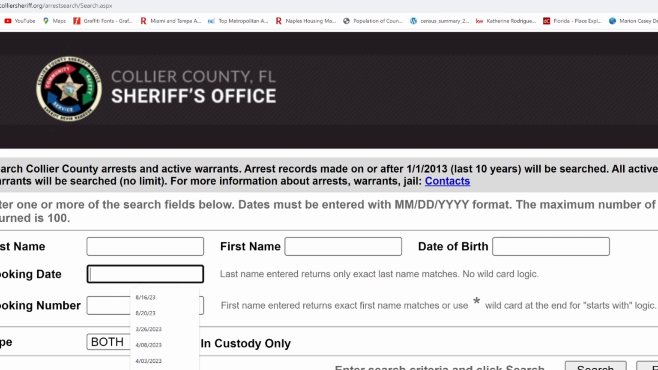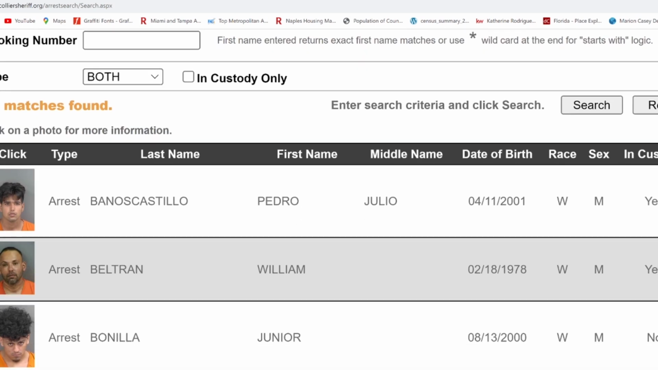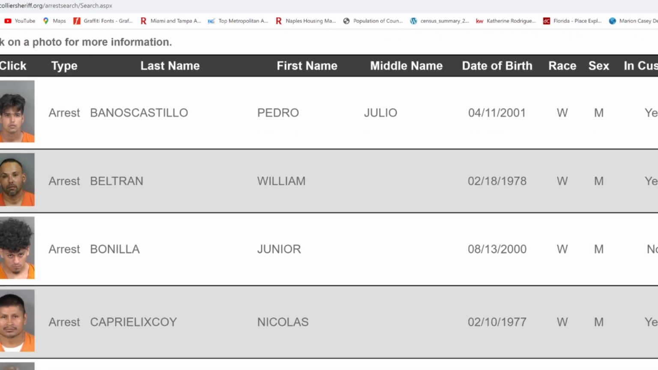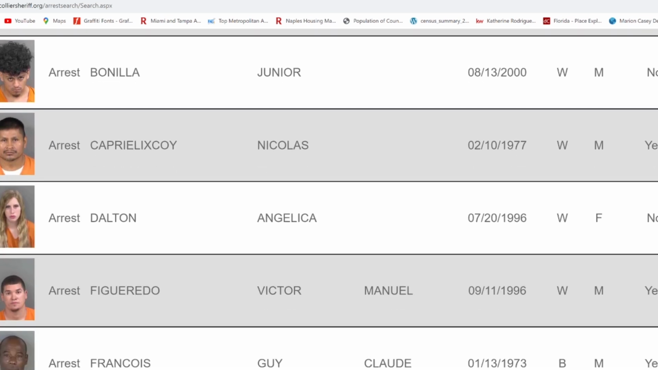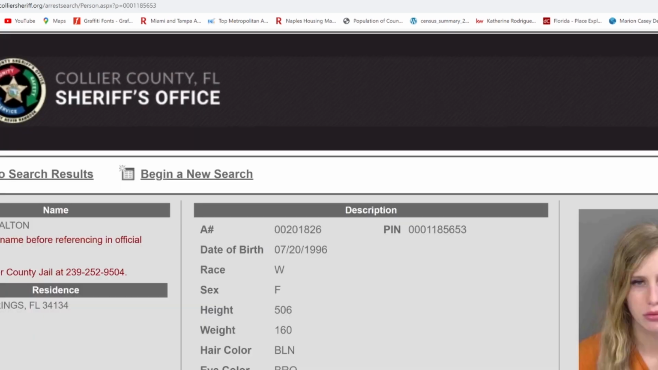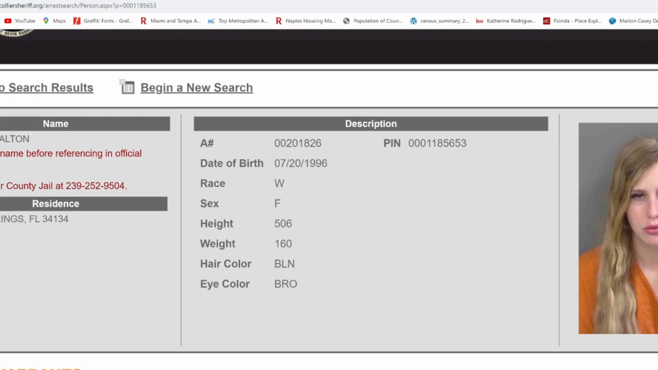So let's look at 10/6/23, which was yesterday. This is definitely one of my favorite counties to do this in because you get a photo of the person and you get a little bit more information than other counties. So let's see if there's anybody I know being arrested. Here's Angelica Dalton. I don't know her, but she's got long blonde hair. It tells you the date of birth. It even tells you where she lives. So she lives in Bonita Springs. So this young lady is from Bonita Springs.